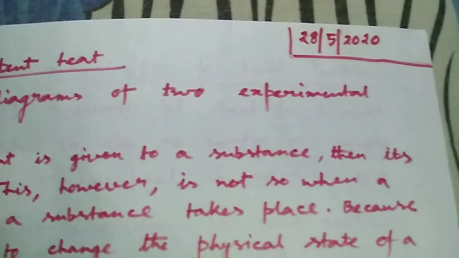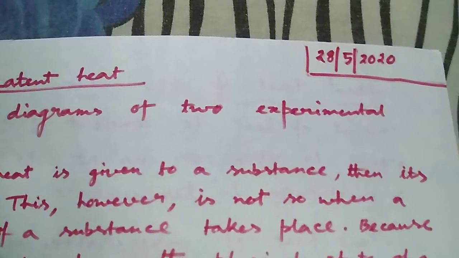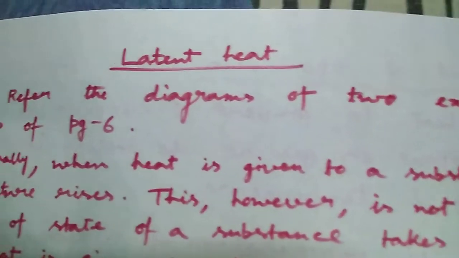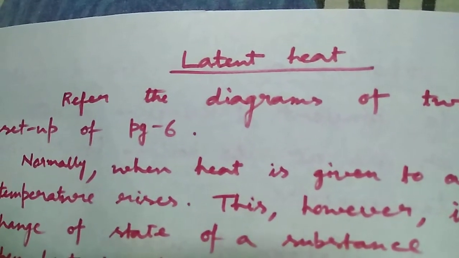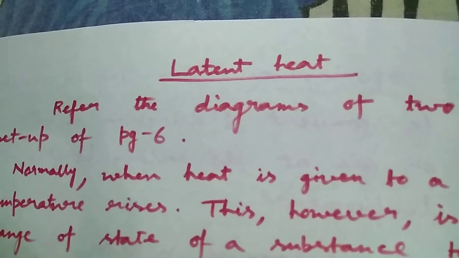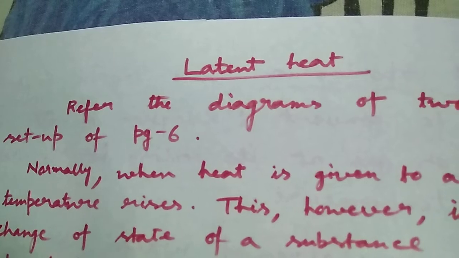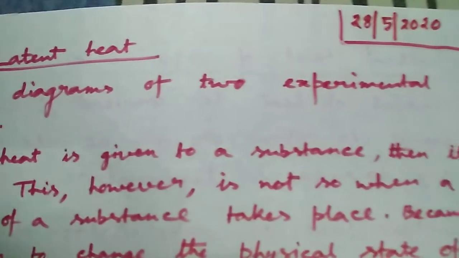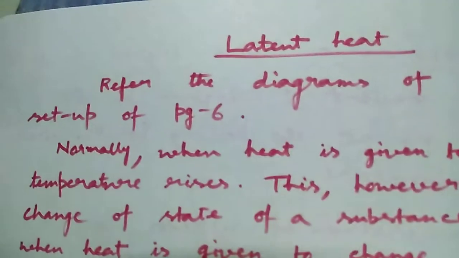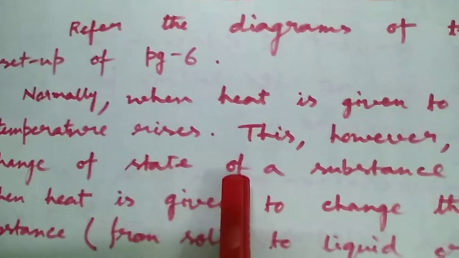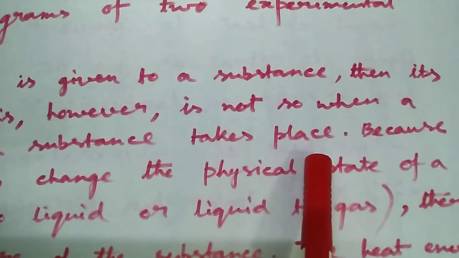Now, from these two experimental setups, that means from these two diagrams, the question arises: where does the heat go during that change of state? That means heat is not increasing the temperature. So what is the function of the heat? Normally, when heat is given to a substance, then its temperature rises. This, however, is not so when a change of state of a substance takes place.